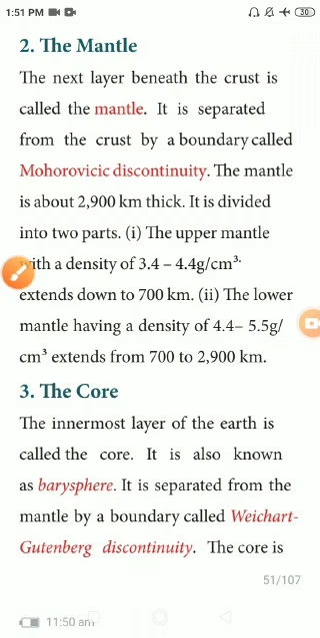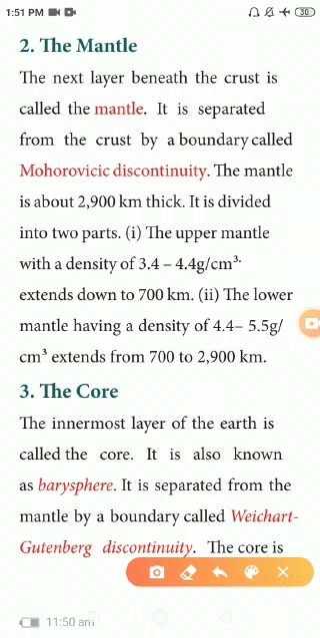Now we can move on to the next one. Second topic, the mantle. The next layer beneath the crust is called the mantle. It is separated from the crust by a boundary called the Mohorovicic discontinuity. The mantle is about 2900 km thick. It is divided into 2 parts.